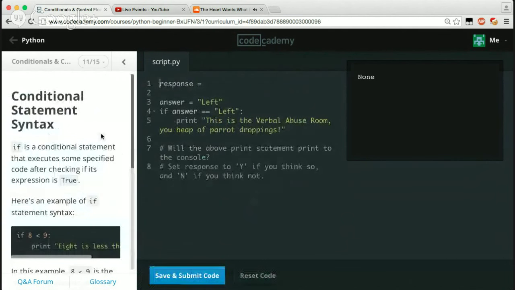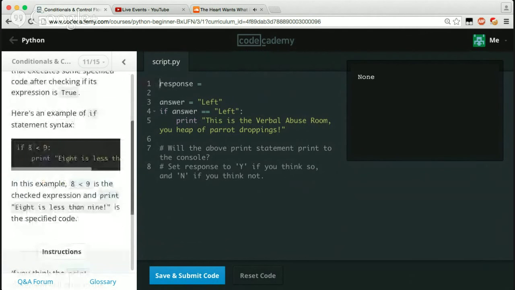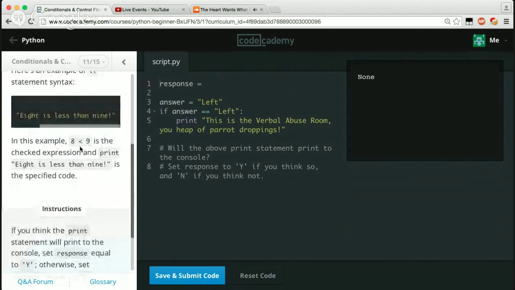Congratulations. So now we have conditional statement syntax. If is a conditional statement that executes some specified code after checking if its expression is true. Here's an example of an if statement in syntax. If 8 is less than 9, which is true, print 8 is less than 9, which is obviously true. In this example, 8 is less than 9 is the check expression, and print 8 is less than 9 is the specific code.